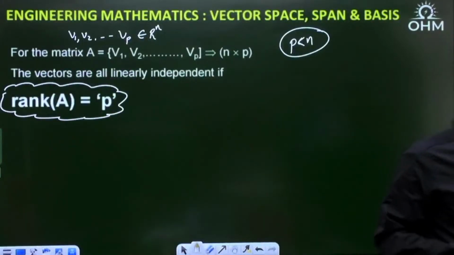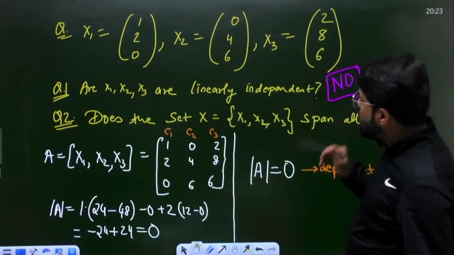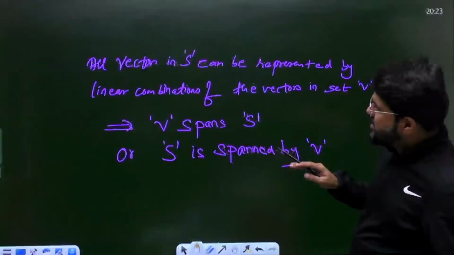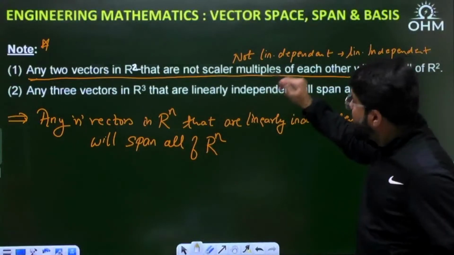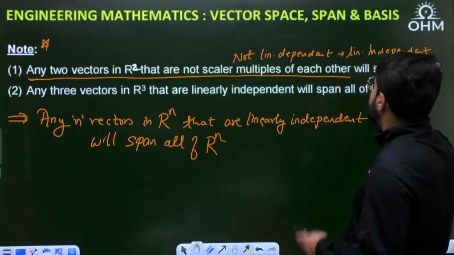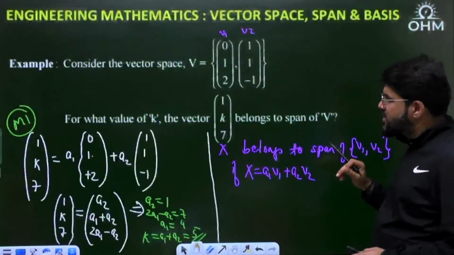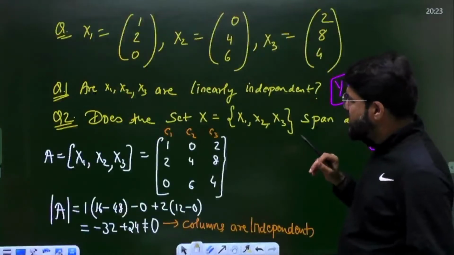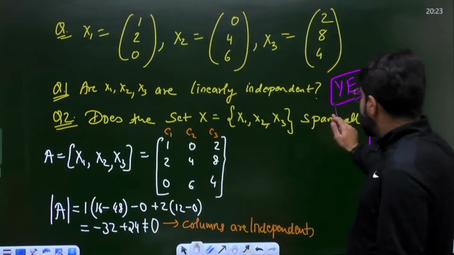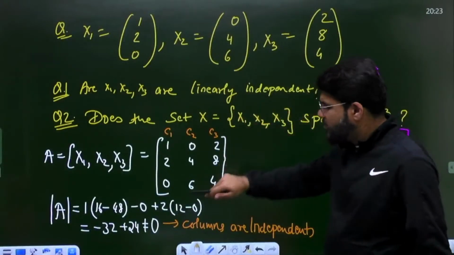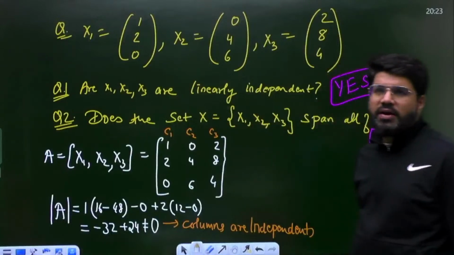Now, what I was telling you, let me go back once again to the same definition: any three vectors in R3 that are linearly independent will span all of R3. That is the reason in the first example, the three vectors x1, x2, x3 are linearly independent, because the determinant was non-zero. And because they are linearly independent, they are able to span all of R3.